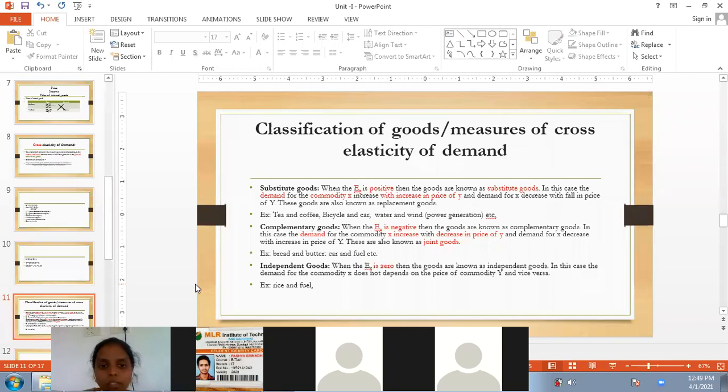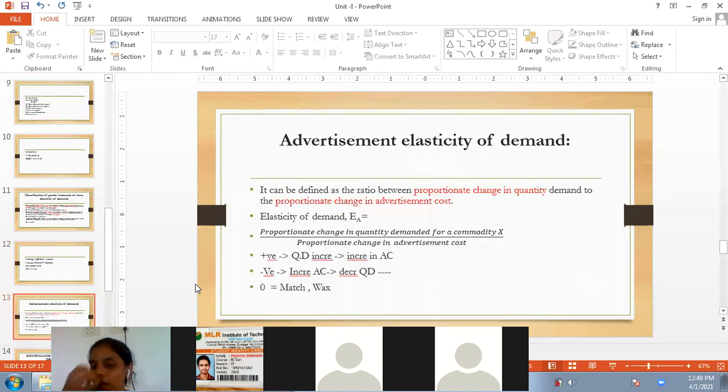So this is the cross elasticity of demand and its classification or measurements. The next type of elasticity of demand that we have is advertisement elasticity of demand. Now what is this? Another, fifth, demand determinant that we have is the cost of advertisement. It can be defined as the ratio between the proportionate change in quantity demanded to the proportionate change in the advertisement cost. Guys, proportionate change or percentage change, both are the same.